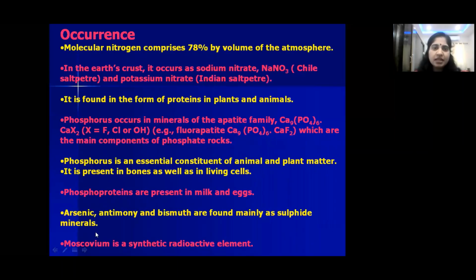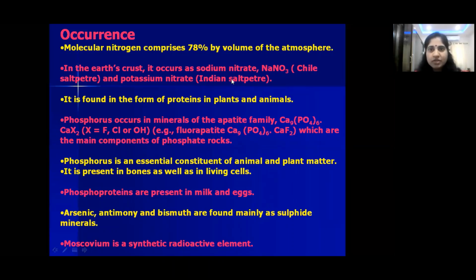Now let us see the occurrence of group 15 elements. Okay. So nitrogen, we know that 78% of the atmosphere consists of nitrogen only, dinitrogen, that is N2, and the remaining is oxygen, carbon dioxide and other gases. Nitrogen also occurs in the earth crust in the form of sodium nitrate, that is NaNO3, called Chile saltpeter, and potassium nitrate, called Indian saltpeter.